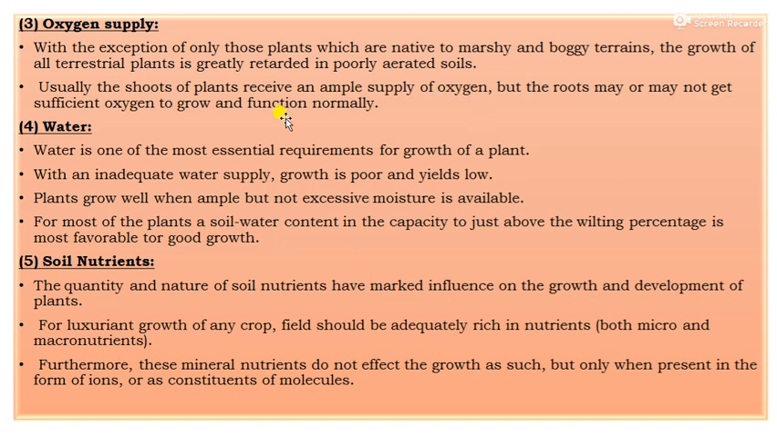Then next factor, that is water. Water is the most essential requirement for growth of the plant, and with an inadequate supply of water, growth is poor and yield is also low. Plants grow well when ample but not excessive moisture is available. For most plants, soil water content from field capacity to just above the wilting percentage is most favorable for good growth. The next factor, that is soil nutrient.